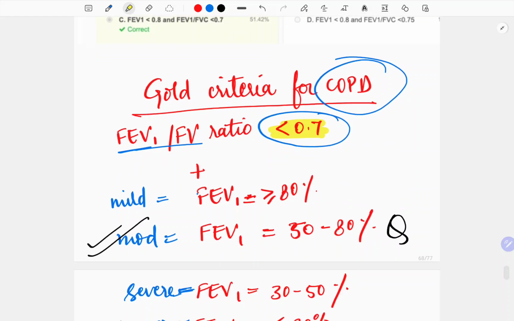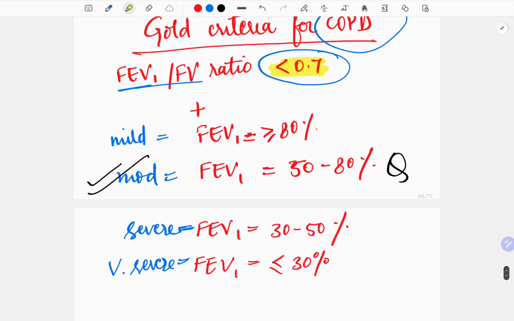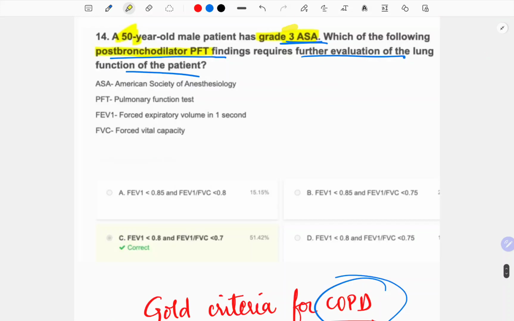And then it should be followed by these according to the category. So if it is mild, the FEV1 should be more than 80, and if it is very severe, it should be less than 30, and if it is moderate, it should be between 50 to 80. And this was what was asked. See, he is grade 3, so he is basically moderate, so it will be this. FEV1 less than 0.8 and FEV1 to FVC is 0.7.